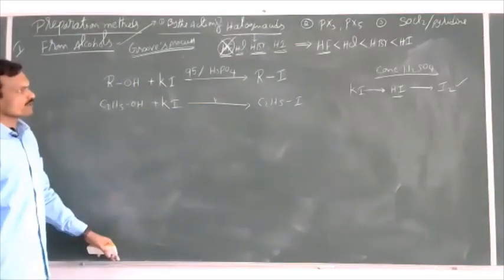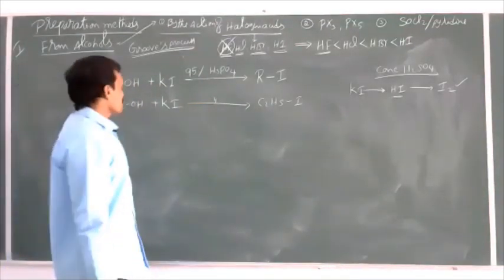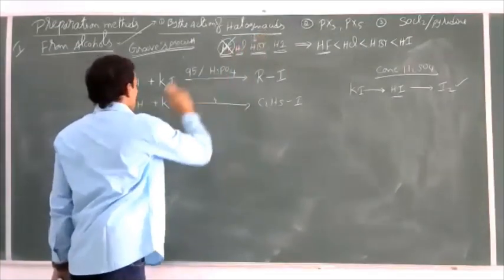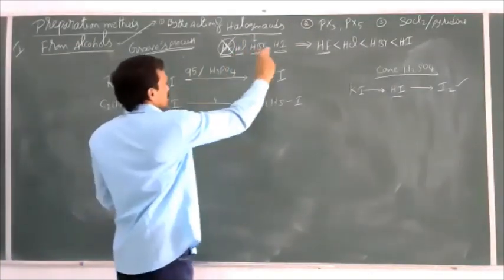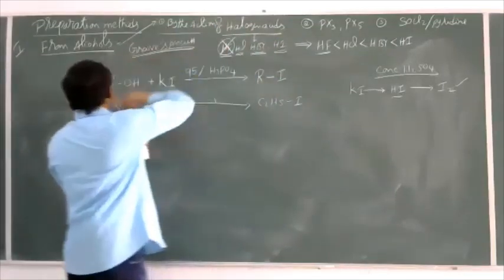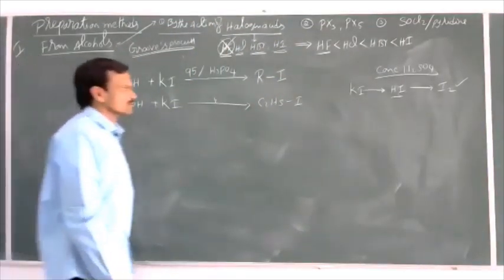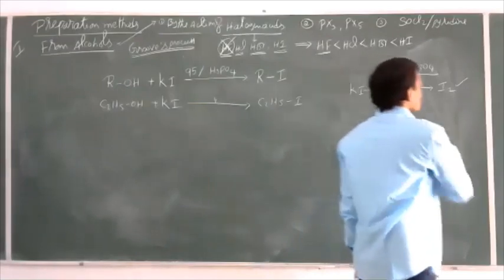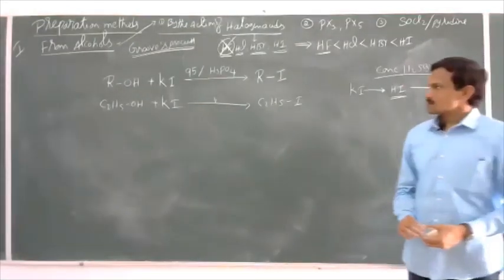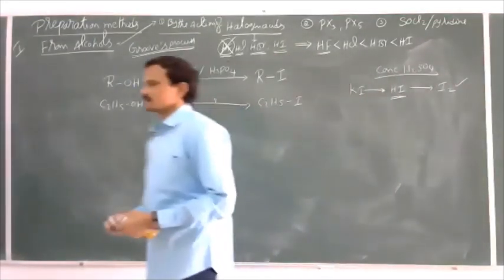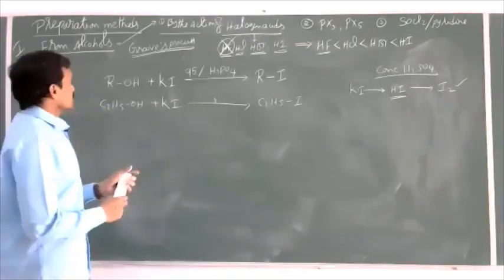So this is the preparation of iodoalkanes by the action of potassium iodide. Actually, potassium iodide is converted to HI. That HI can react with the alcohol like this.